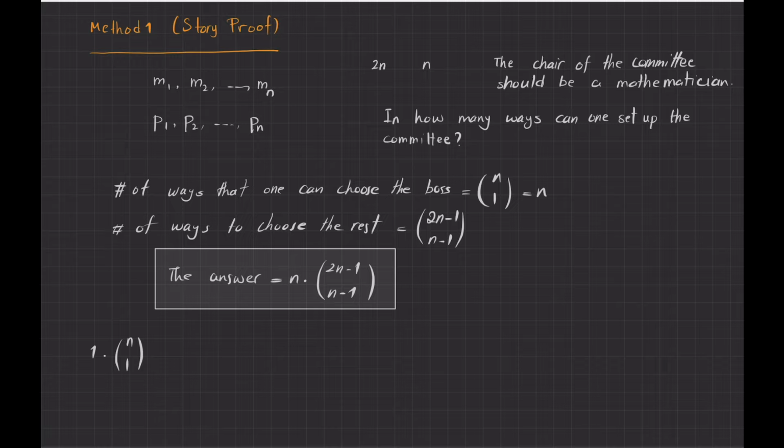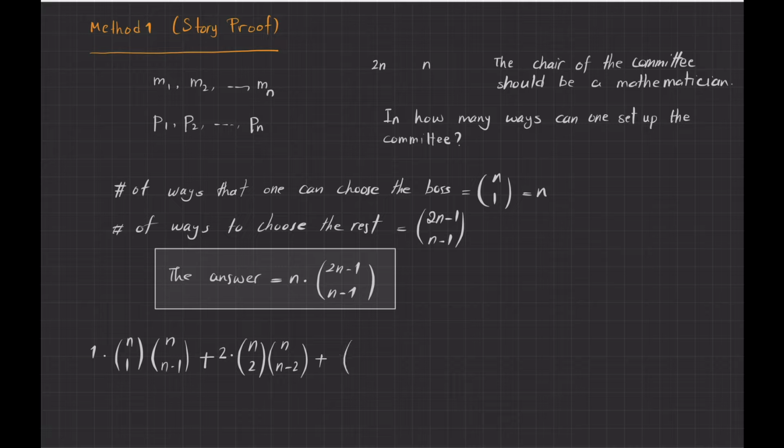And now I have to choose the rest of my group, which means I need to choose n minus 1 people out of n physicists. Or I can choose 2 mathematicians, but then I have 2 options for choosing my boss. So it is 2 times n choose 2, and then n minus 2 should be chosen from n physicists. Let us continue.